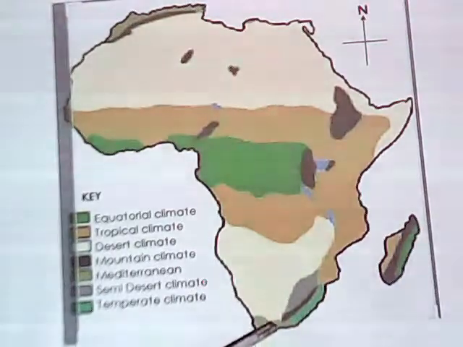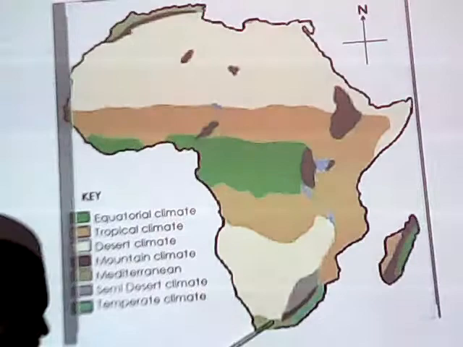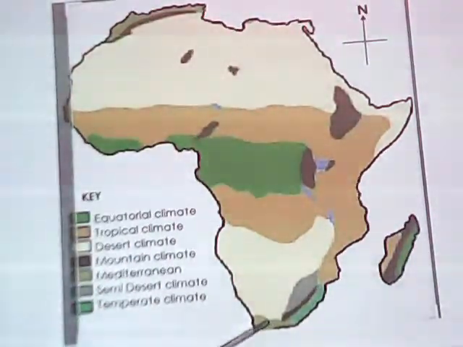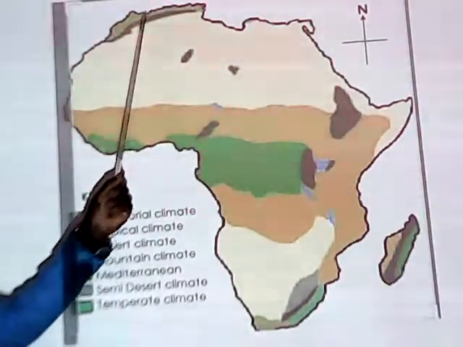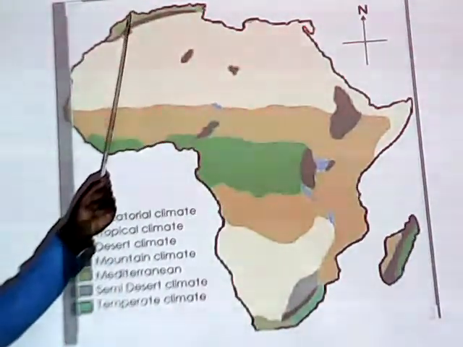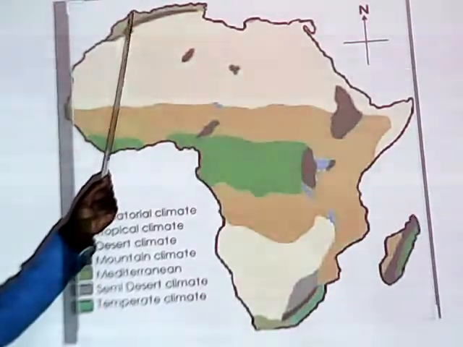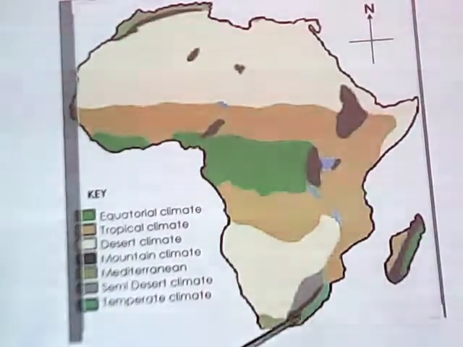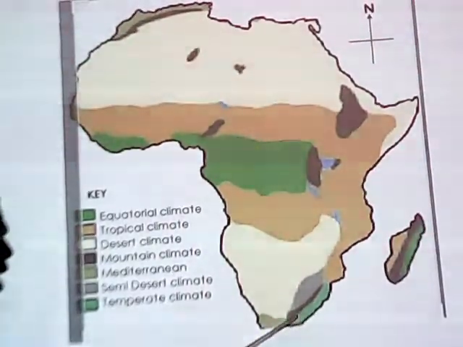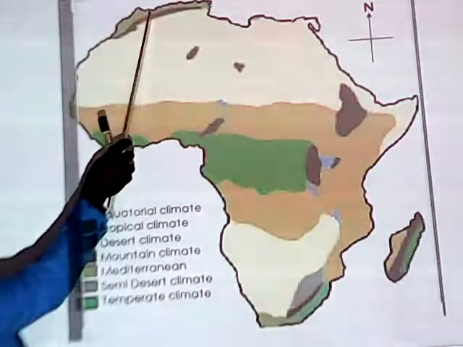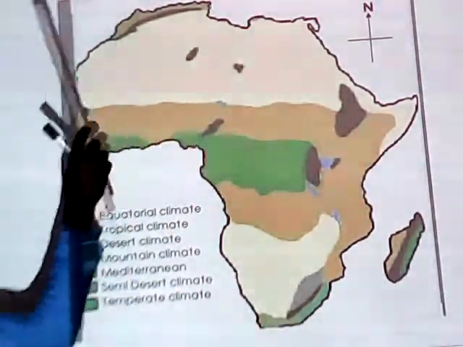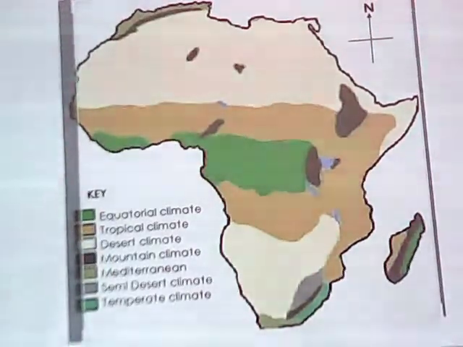So in case they are to ask Mediterranean, if they are shading, you will see they have shaded this part. Even look up. If they have used the letter P, it will be P here and up. X here and up. That is very easy to identify Mediterranean climates. But with the temperate, it's only here. So if you fail to locate it by only looking here, look here down and up. If it is only down here, temperate. Up and down, that is Mediterranean climate.